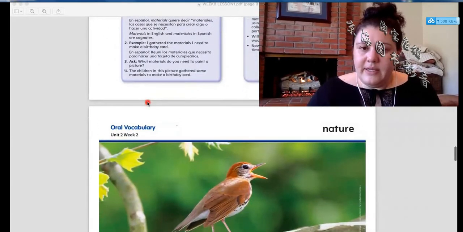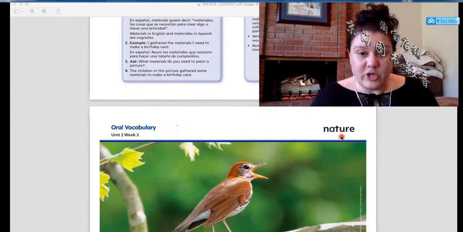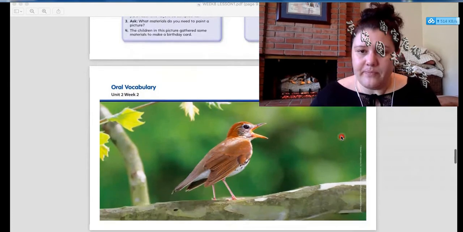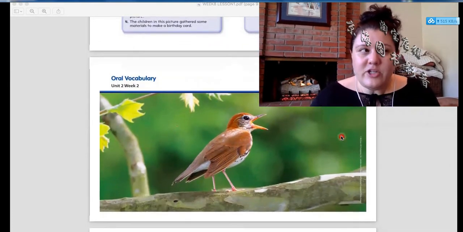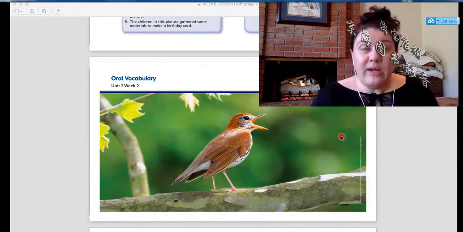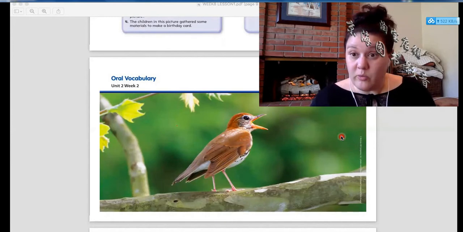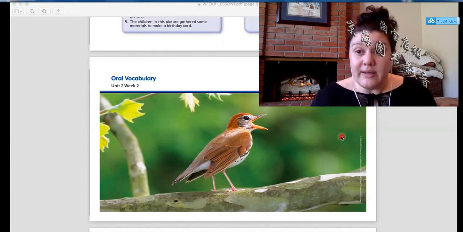Okay, let's look at our next word. Our next word is very easy to say, nature. Nature. What is nature? Yeah, nature is birds, animals, plants, trees, anything that's outside. Anything that's outside that grows wild is nature, okay? So when you go to the park, you might see a tree, or you might see some flowers, or you might see birds or a squirrel. These are all part of nature, okay?